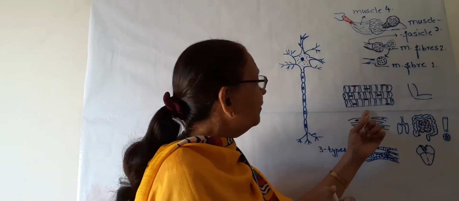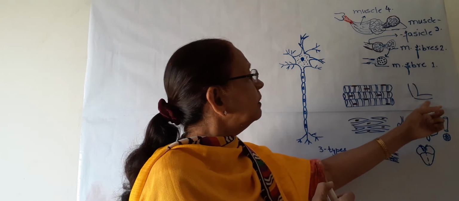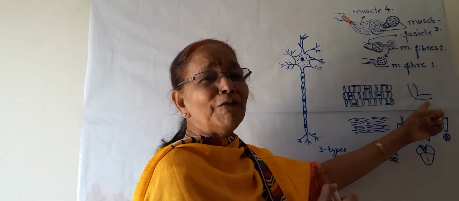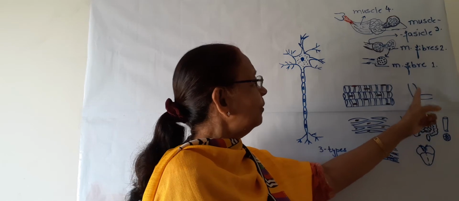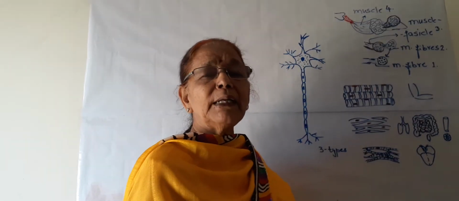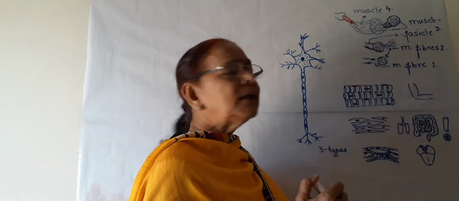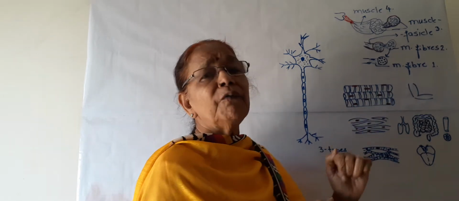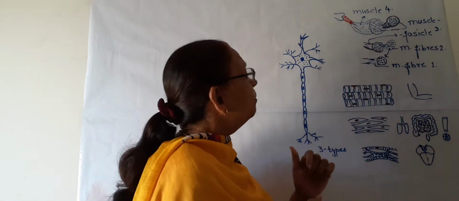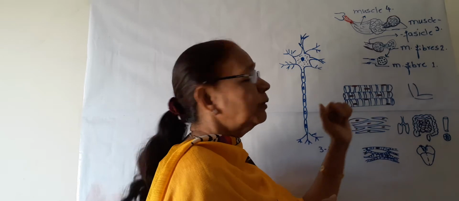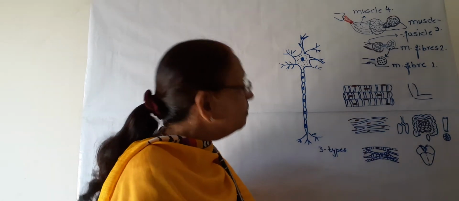So these are voluntary muscles. They are present in the forearms, in hand, in legs, and wherever we want to move our body organ. This is the diagram of a hand, and this is the elbow.